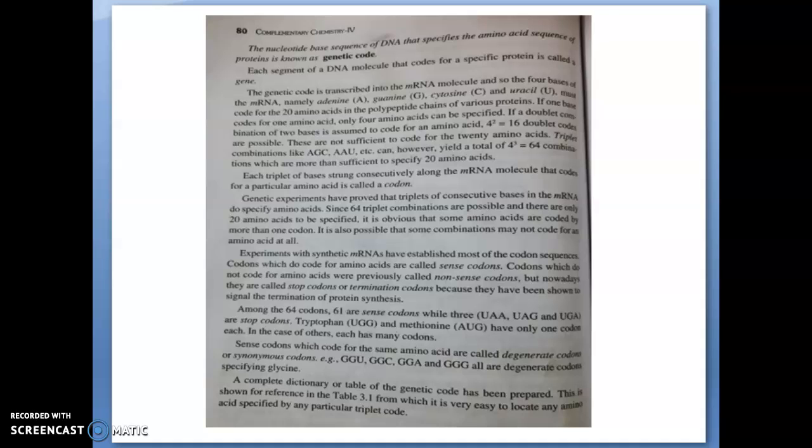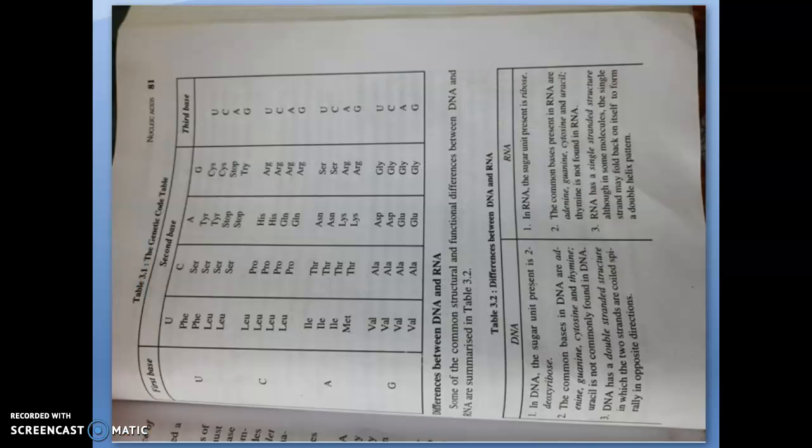Other amino acids have many codons. Sense codons which code for the same amino acid are called degenerate codons or synonymous codons. These are examples of some degenerate codons. A complete dictionary of these genetic codons is explained here. You can see that here.